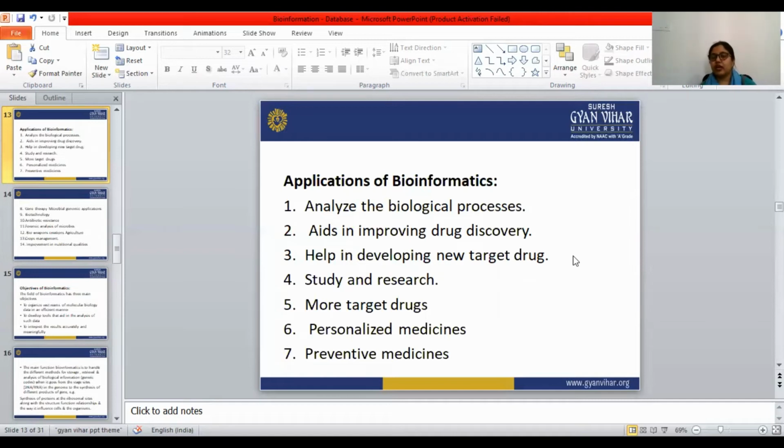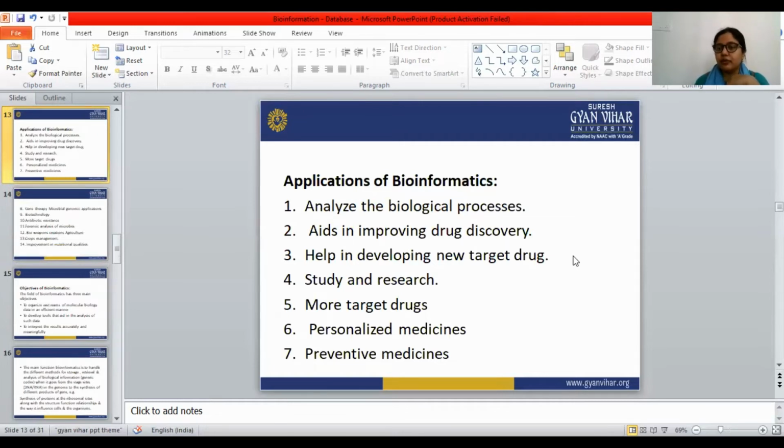We can find new target drugs with the help of bioinformatics. It is also used for study and research. More targeted drugs can also be found with its help.